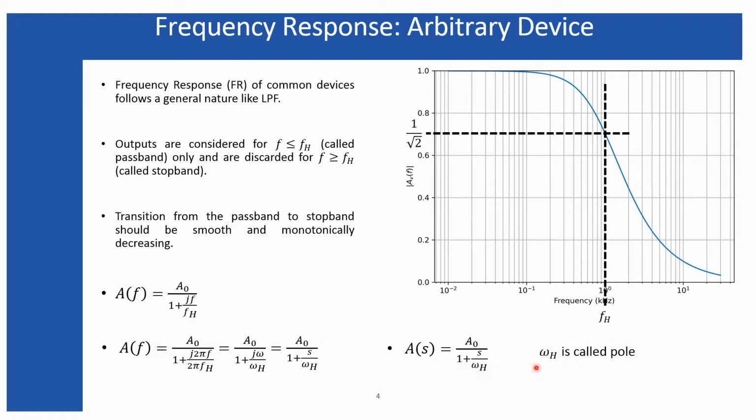Here omega h is called the pole. From this discussion you have understood what omega h is. Omega h is nothing but the cutoff frequency of this frequency response, and its general terminology is pole. So omega h is called the pole for any kind of system. Since it has a single pole, it will be called a single pole response or single pole transfer function. In the next slides I will discuss the double pole response, where you will see that I consider the response for two poles or two cutoff frequencies.